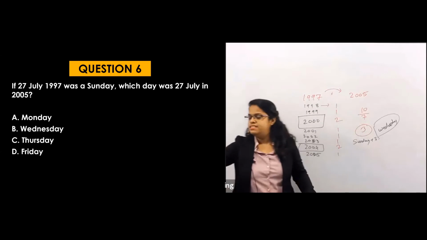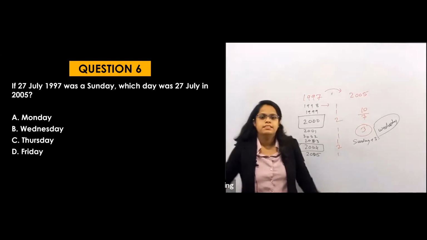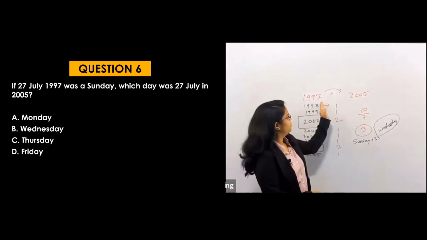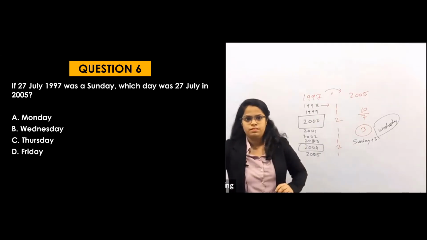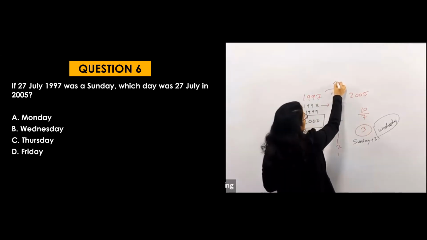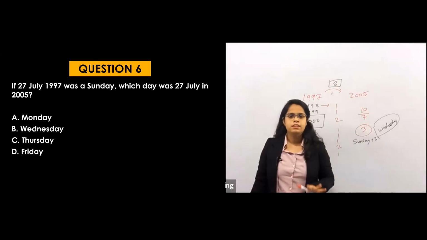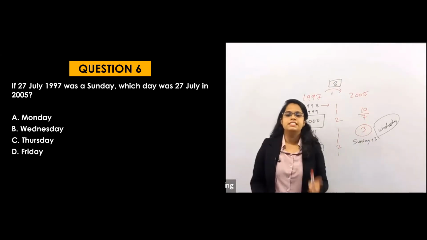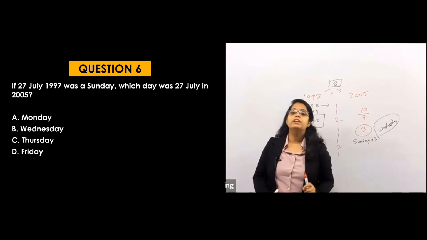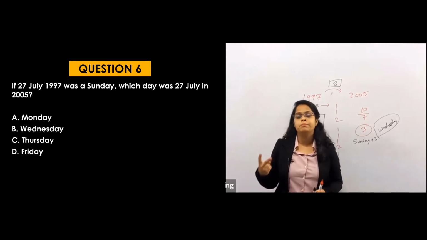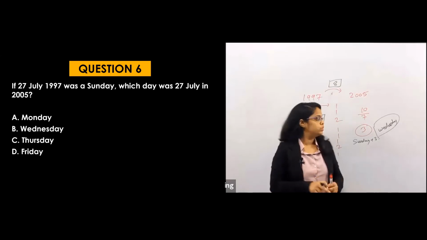But instead of solving all those things, I know that there is a difference of 8 years. That means a minimum of 8 odd days are fixed, as I consider all years 1 odd day. Now I know that there are 2 leap years between them, 2000 and 2004.